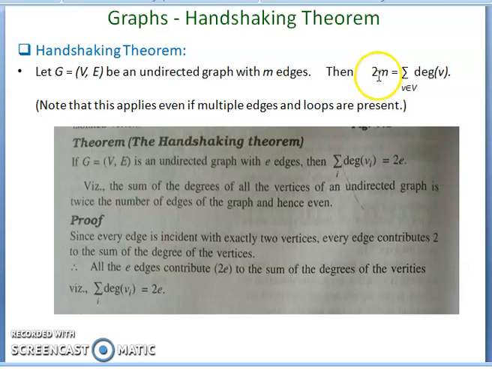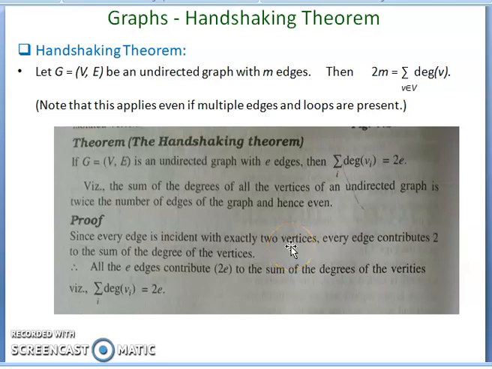The number of edges is m, so this is 2 into m. 2m is equal to the sum of the degrees of all vertices, right? Proof: since every edge is incident with exactly 2 vertices, each and every edge is incident with 2 vertices.